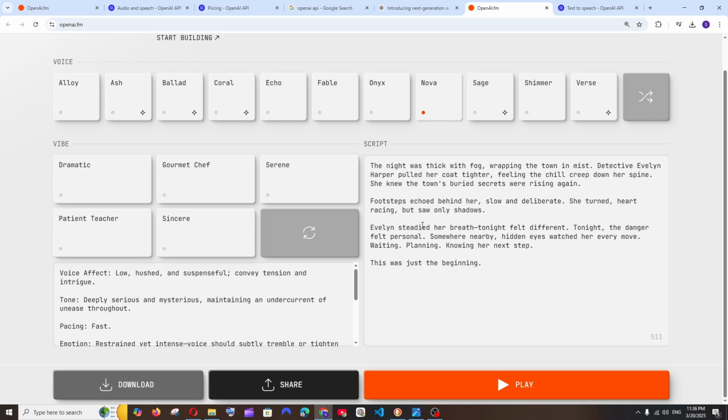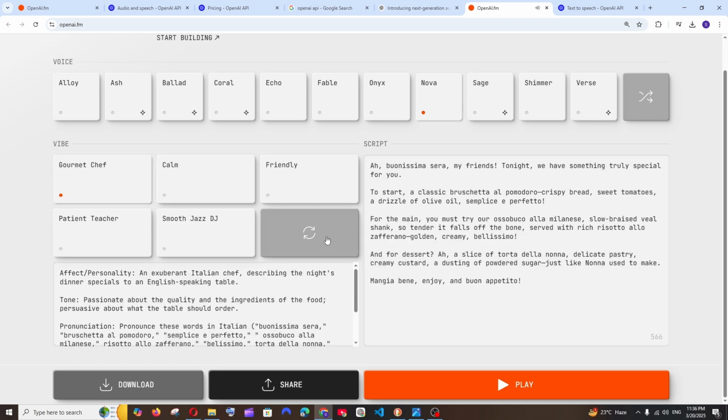In case you want to have this exact same voice in some other tone, select the voice of your choice and just click on this refresh under vibe and play it.